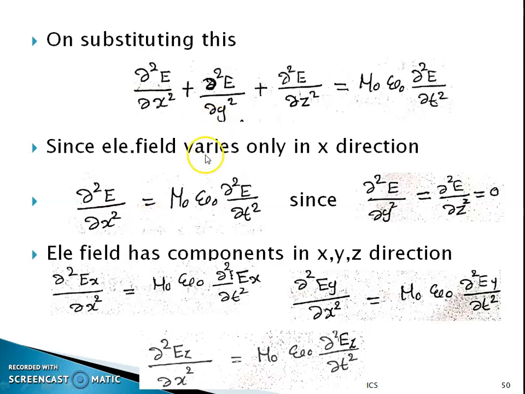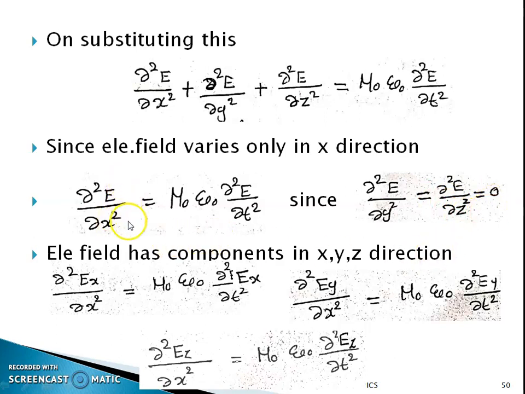Since the electric field varies only in the x direction, we told that the electric field varies in the x direction and the magnetic field is in the y direction, and the propagation of the wave is in the z direction. Since the electric field varies only in the x direction, the other components, that is the components in the y direction and z direction, should be equal to 0.